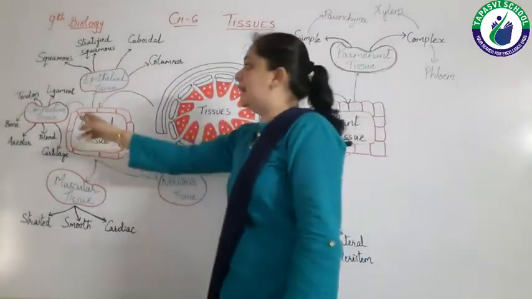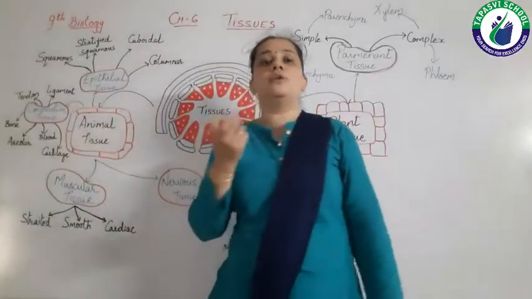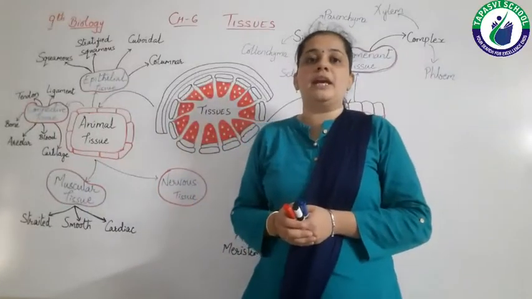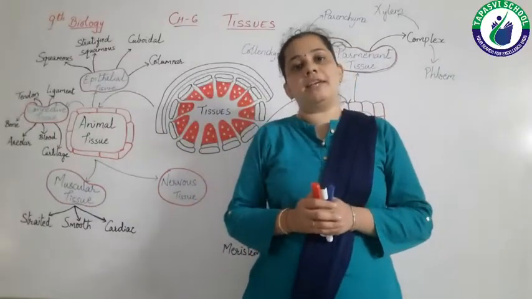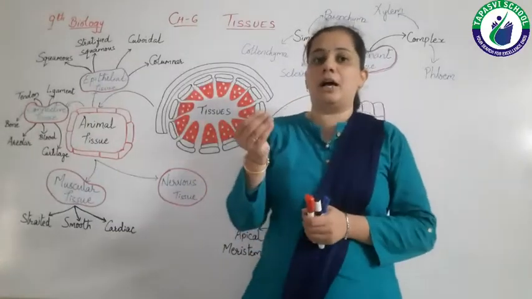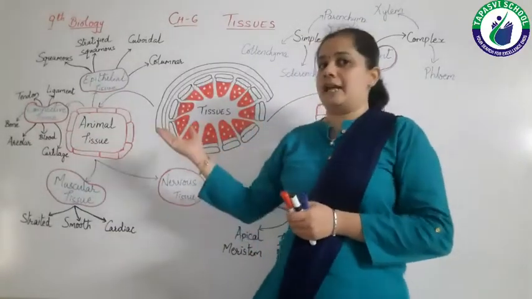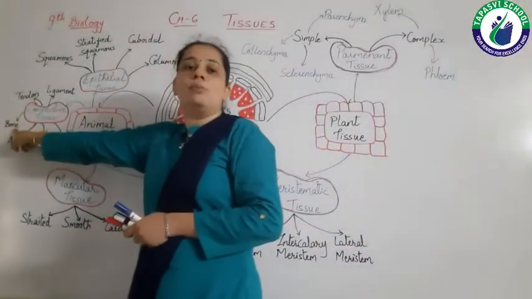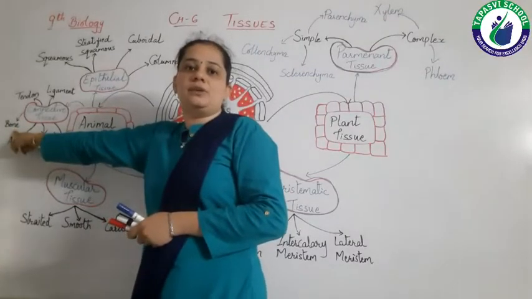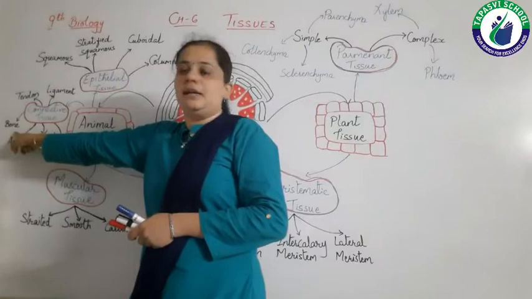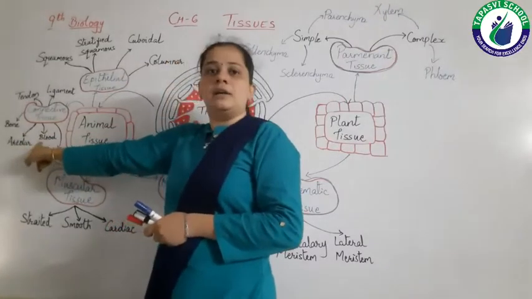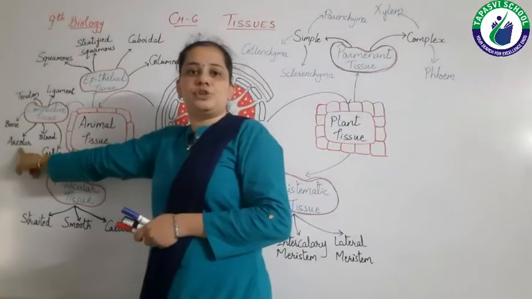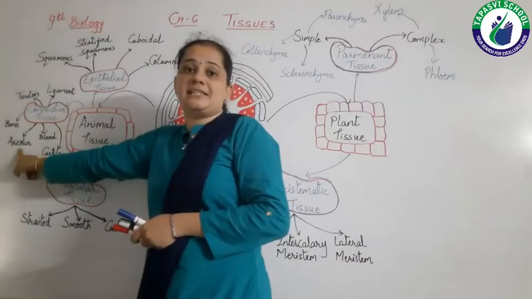Then next is connective tissue. The word itself suggests it connects our various organs. What connects our various organs? Yes, we can say blood, bones. Let's see the different types of it. First is bone. Bones are connective tissue which connects our body. Then blood, which is also a type of connective tissue. Then areolar connective tissue, which is present in fat cells.